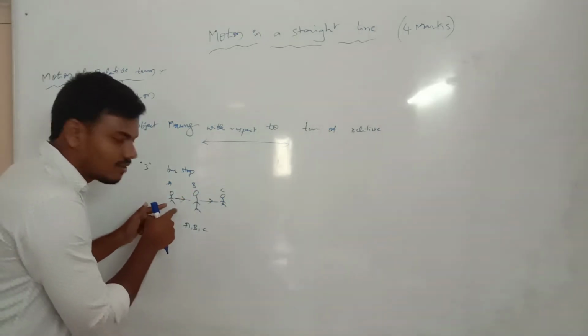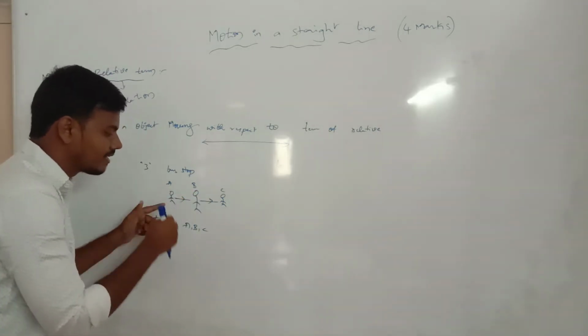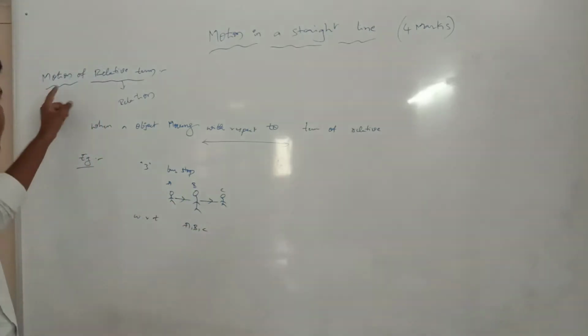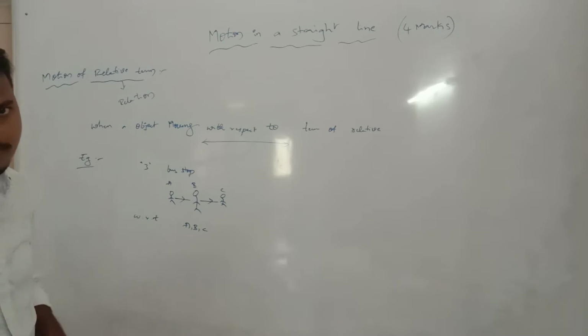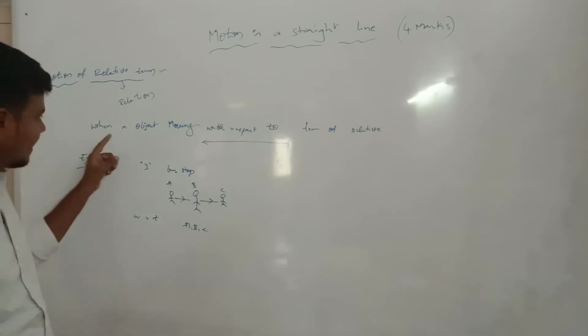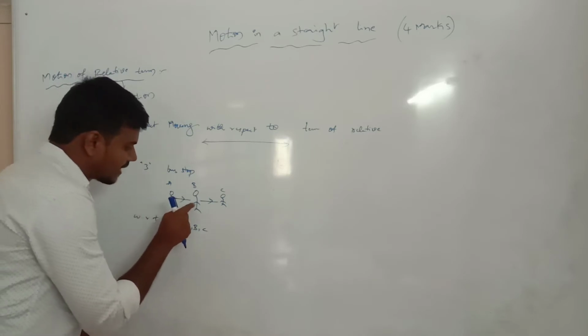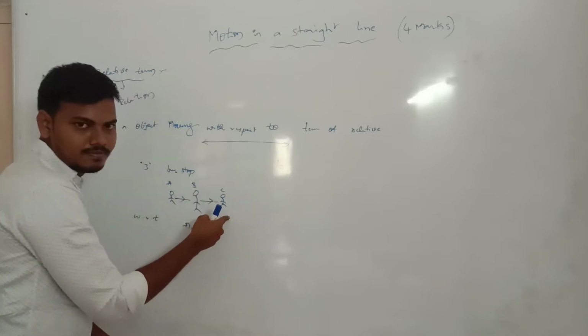The first person is moving. The second person and third person are also moving. This phenomenon is known as motion of relative term, when an object moves with respect to, suppose, B, and with respect to C also.